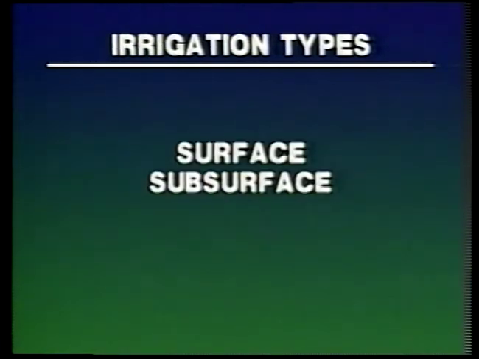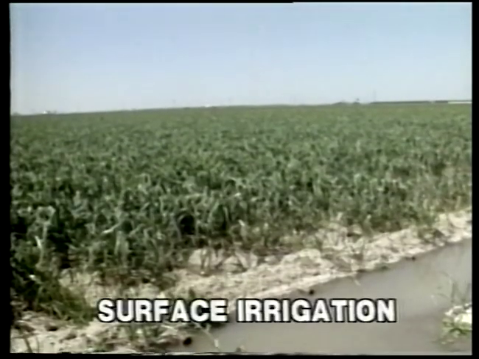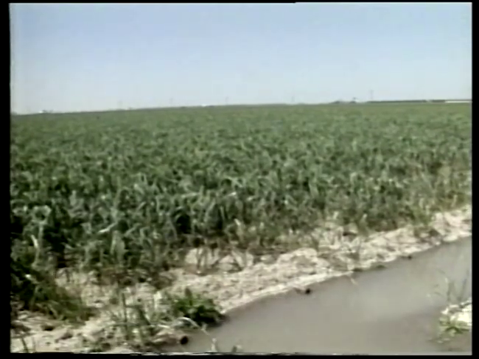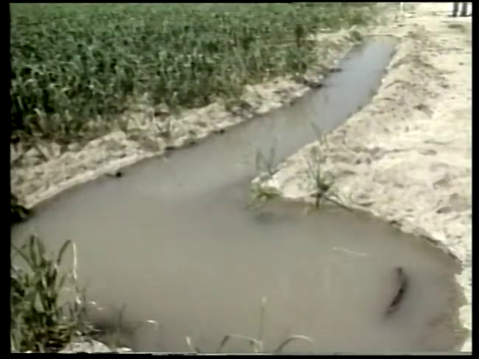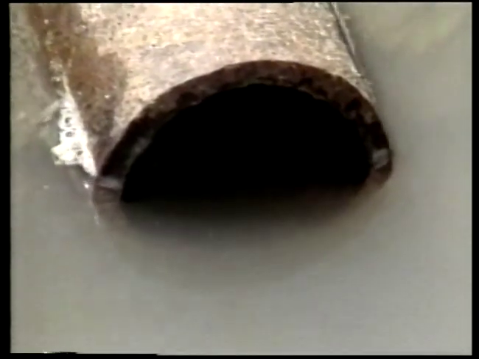Irrigation is frequently divided into four major types: surface, subsurface, sprinkler, and trickle or drip irrigation. Surface irrigation is usually conducted by flood or furrow methods. Water is brought to the field by open ditches, pipes, or other means.